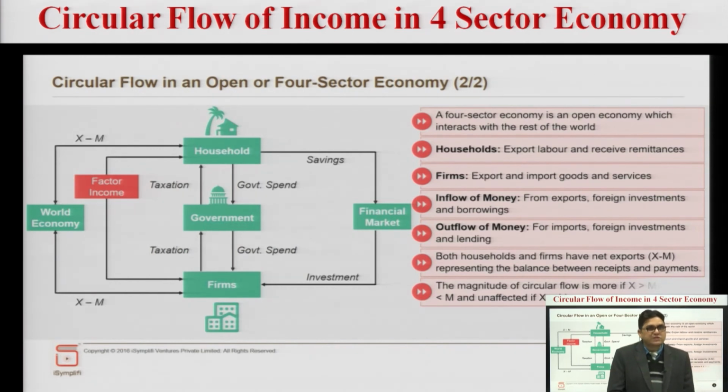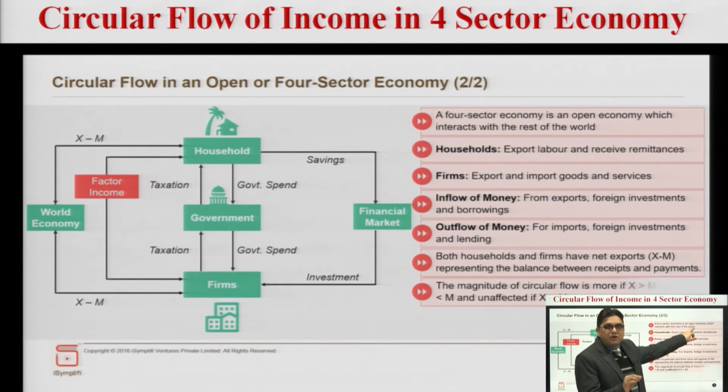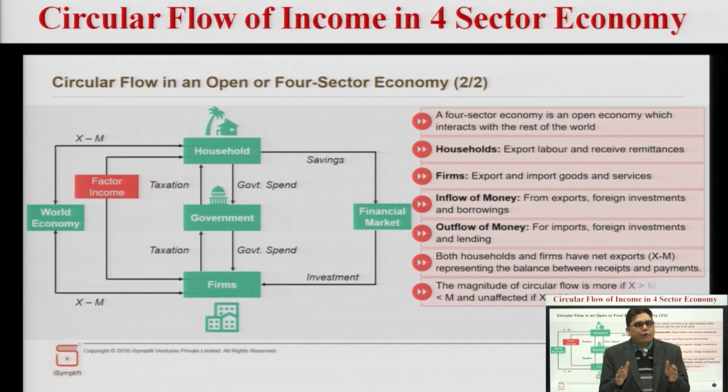So, into the four sector economy, globalization has impacted much, a more open economy has happened. See, the word open economy is mentioned over here. It means our policy is very liberal, we easily accommodate the foreign companies, we also go into the international market and establish our companies over there, and multinational companies come into our country and keep on investing.